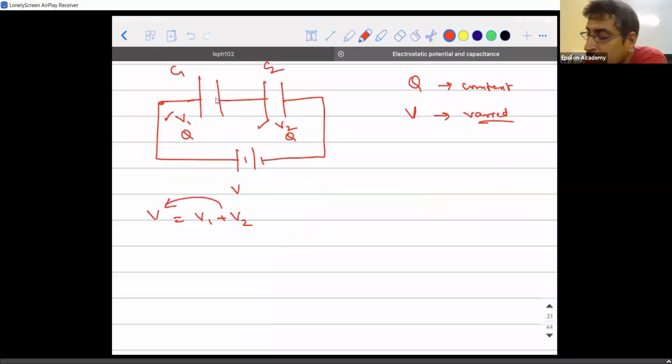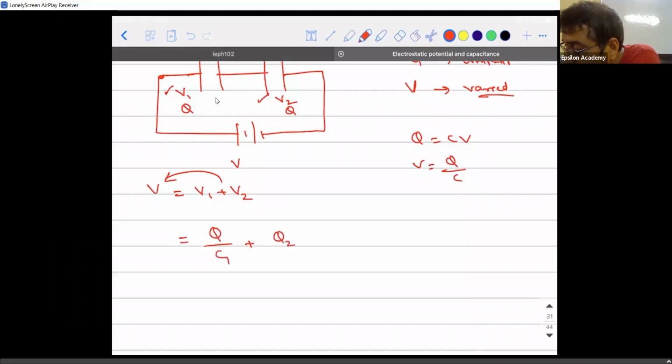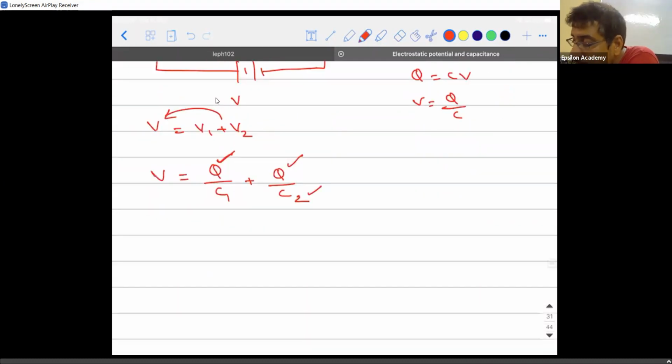Now use the formula Q is equal to CV. So what will V be equal to? Is it not Q divided by C? So on the right side, V1 is Q divided by C1 plus V2 is Q divided by C2. That is, the charge on the first capacitor is Q and its capacitance is C1; the charge on the second capacitor is Q and its capacitance is C2. So Q divided by C1 plus Q divided by C2 is equal to V. I will call it equation number 1.